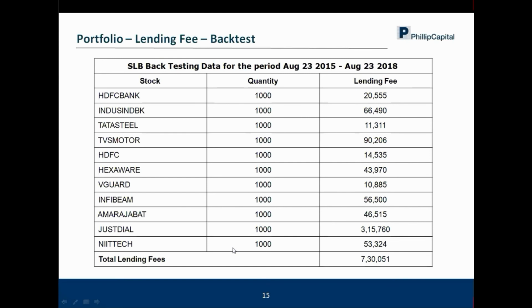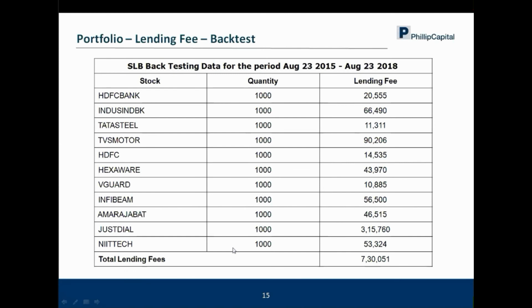There is just a percentage of lending fee as commission, a GST component on that, and a very small component of stamp duty. Since the commercials are price sensitive and portfolio sensitive, it may vary from client to client. So the RM and the salesperson are the best ones to give you the exact fees being charged by Phillip Capital.